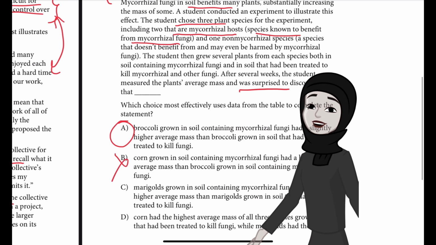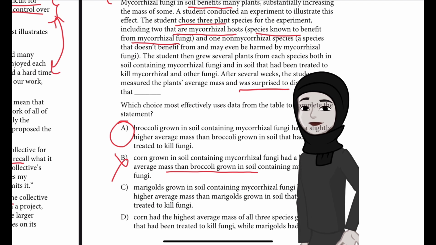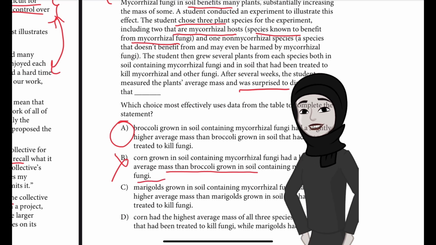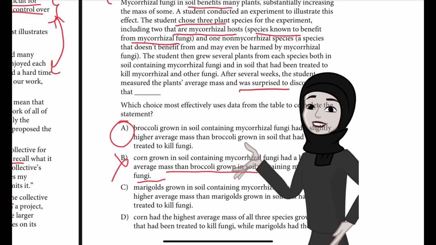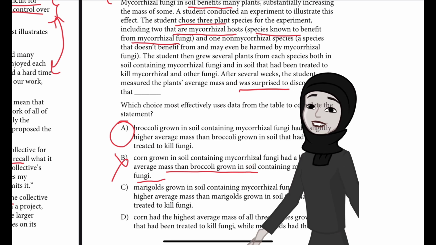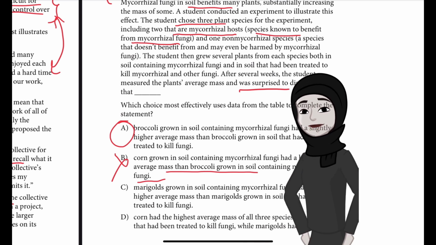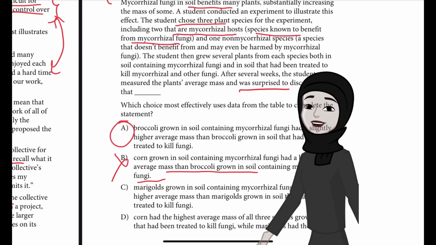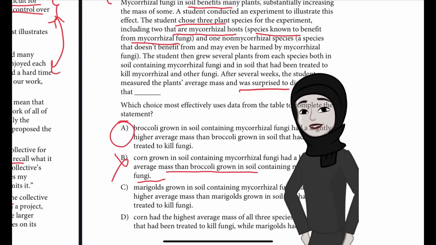So B says corn grown in soil containing mycorrhizal fungi had a higher average mass than broccoli grown in soil containing mycorrhizal fungi. So B is incorrect. This choice does accurately describe the corn data from the table, that corn had a higher average mass in the presence of fungi, but it actually fits with what the student expected. It will not be surprising. And choice C is also incorrect.